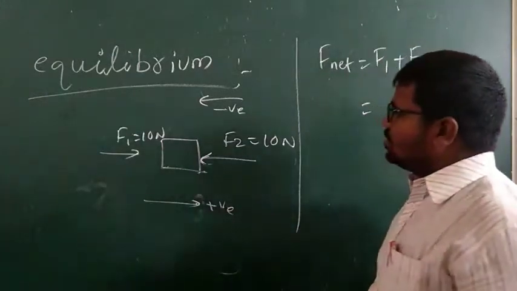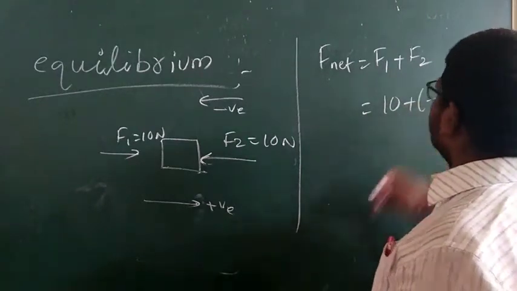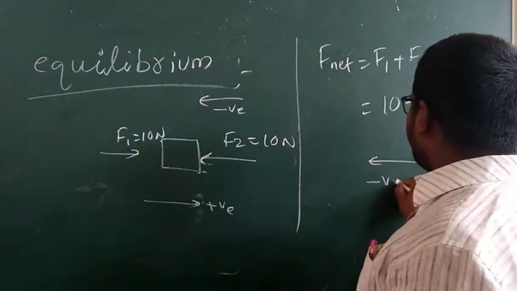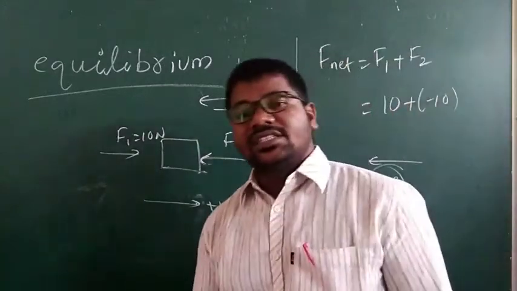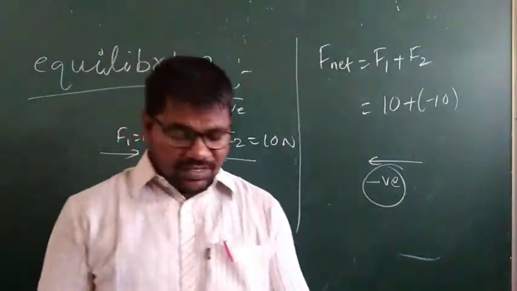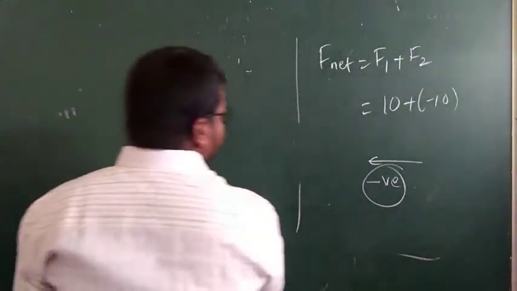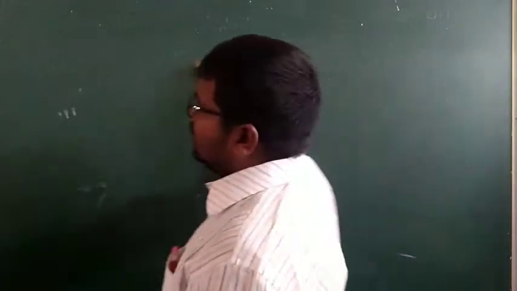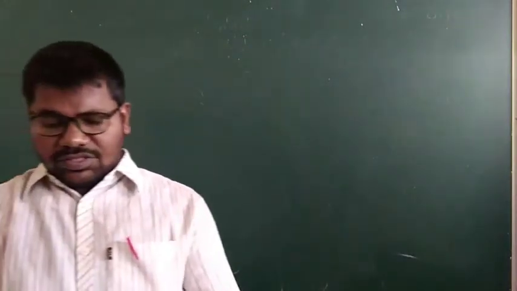F1 is 10 newtons, F2 is minus 10, because whenever the force is acting opposite, you have to take it as negative, because it is a vector quantity. So we can say equilibrium. Equilibrium means no motion, or there is no net resultant force.